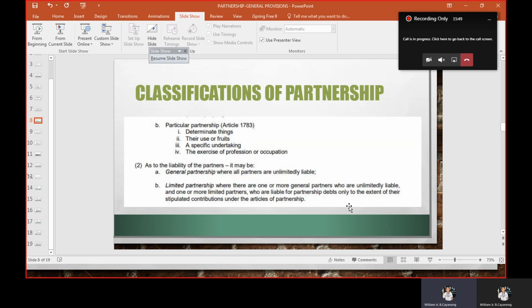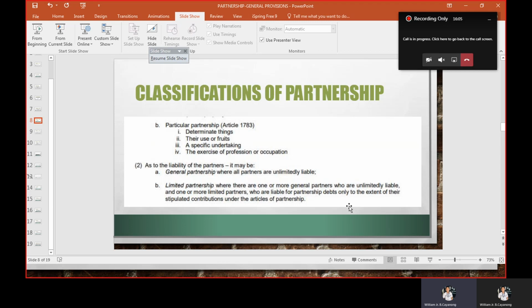Or it can also be the exercise of your profession. But in the exercise of your profession, the two professionals must be aligned. Okay? So their profession should be the same. From CPA, only CPA.